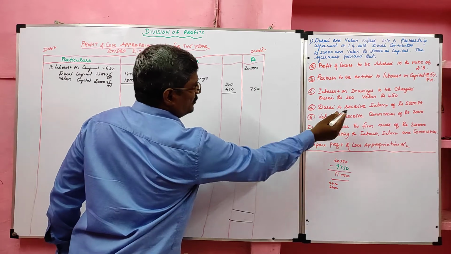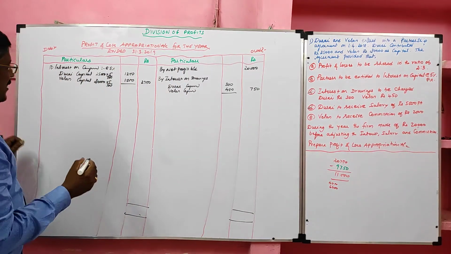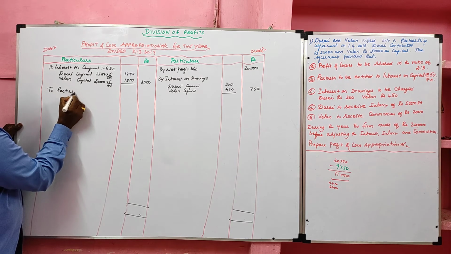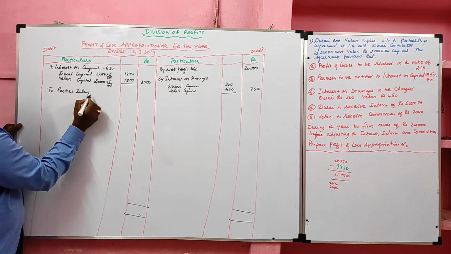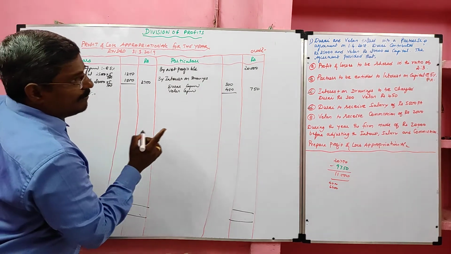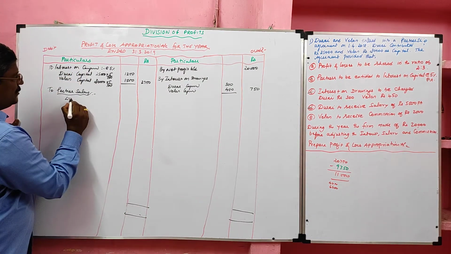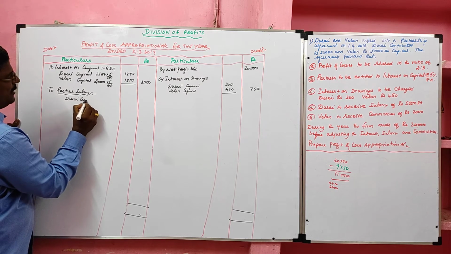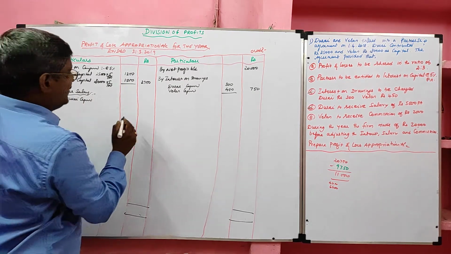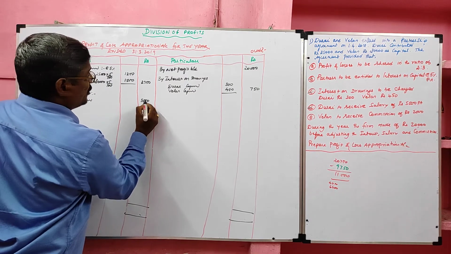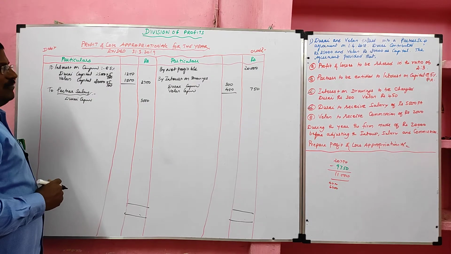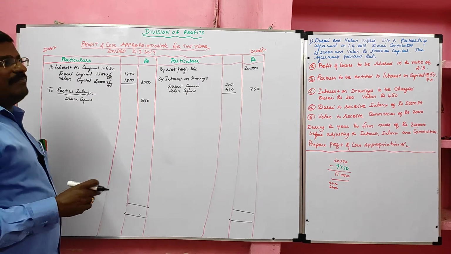Next, Durai to receive salary of 5,000 per annum. So to partner salary, payable only to Durai. So to Durai capital. Here we are paying salary only to Durai, so we can write directly in the outer column. Here 5,000 per annum is given. We can write in the amount column. If per month is given, it should be multiplied by 12.